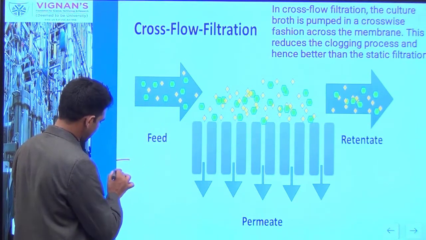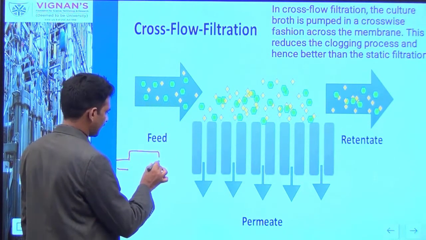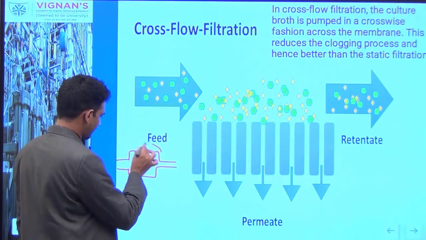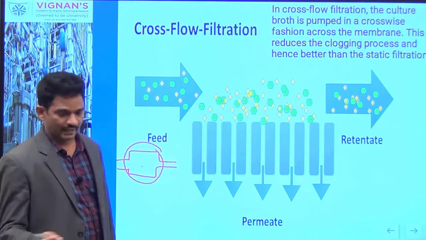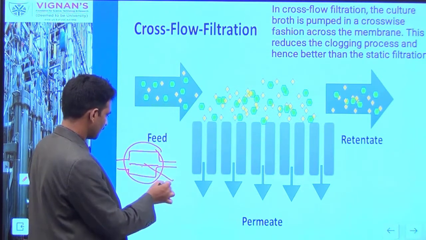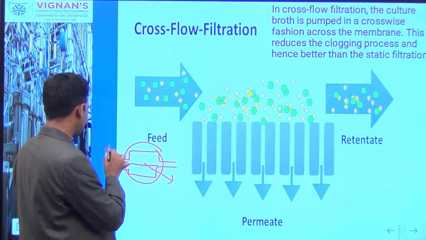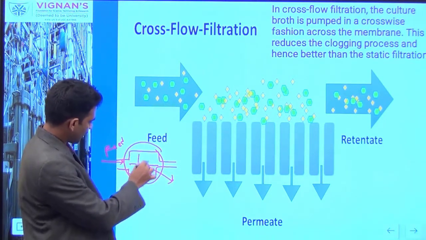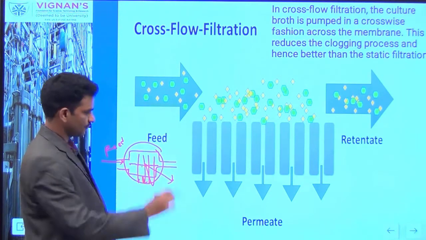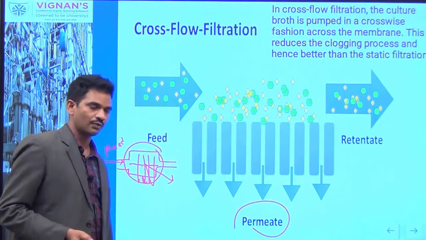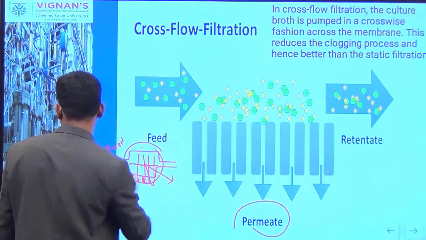Basically this setup looks like this. There is a membrane cassette here, and inside there is a membrane. You feed here, and your solution passes through the pores. You will get a permeate. On the other side, whatever large molecules reside you can call the retentate.